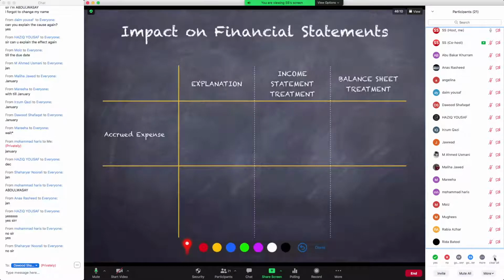Now, what we have learned about accrued expenses is, in the explanation column, you can see that we have already consumed the economic benefit, and if the economic benefit has been consumed, that means we will recognize it as an expense, even though cash has not been paid. Accrued expense का मतलब है expense which has not been paid yet, something which is yet to be settled, an expense which is yet to be settled in cash.